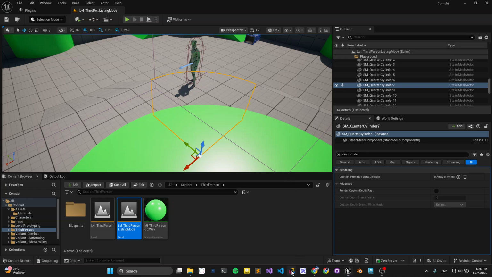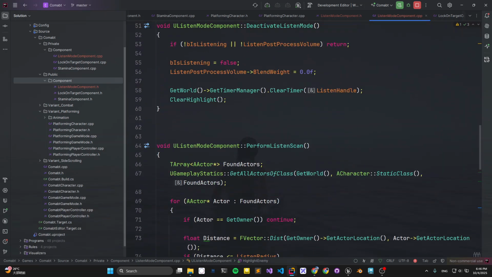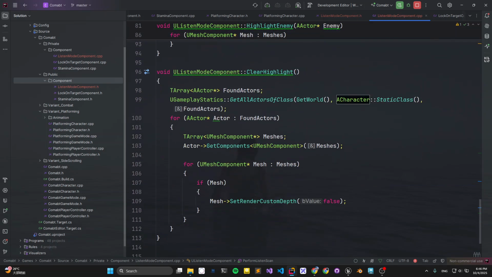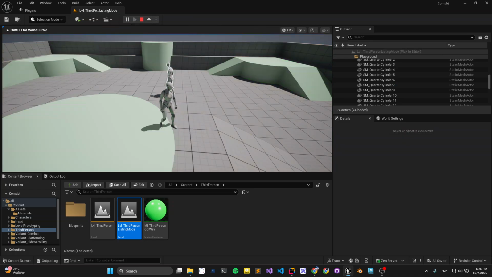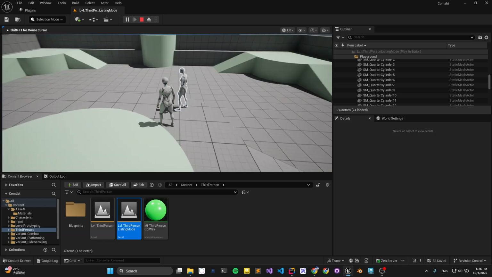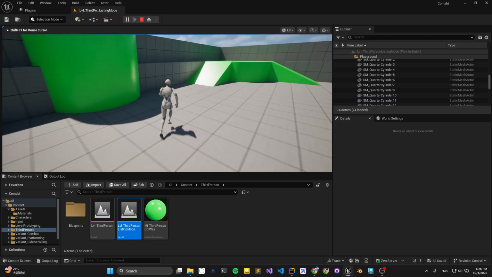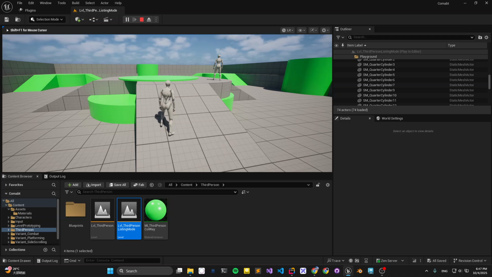So after I took a few minutes to check it out, it is in my highlight perform scan. You need to scan the character, not an actor, because we only want to highlight the character class, and also in the clean highlight also the character. So that totally fixes the issue. When we try to listen, you highlight and let the screen gray out and desaturate the color, and if we are out of range, we cannot highlight again. Okay, and now we can highlight.